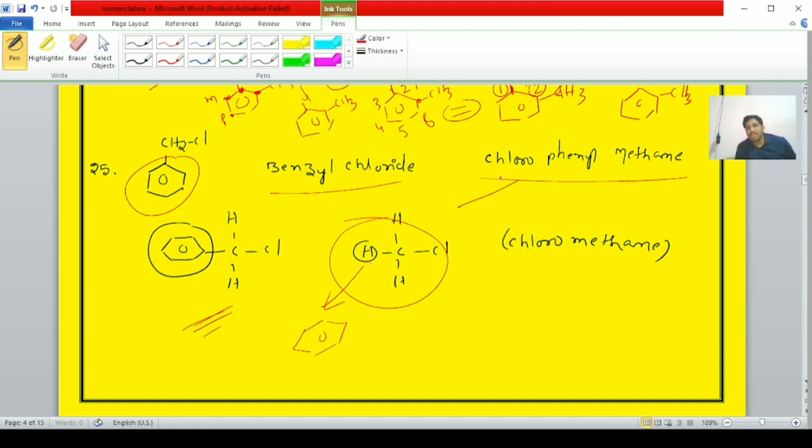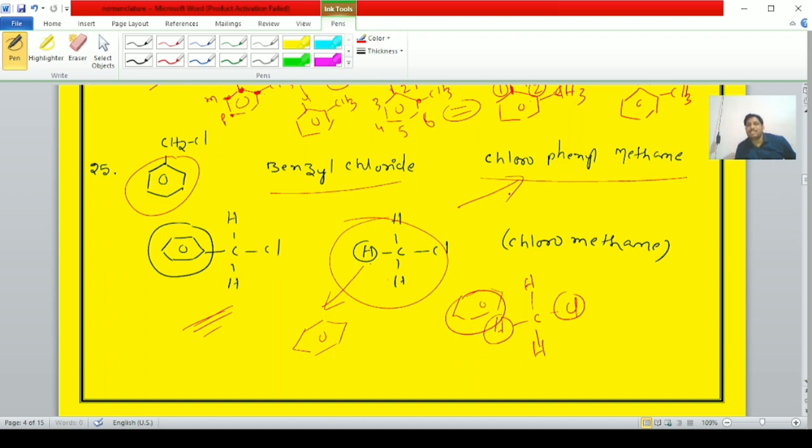Hence the IUPAC name is chlorophenylmethane. Follow correctly: it is known as chloromethane. In chloromethane, one hydrogen is replaced with which group? Phenyl group. That is nothing but chlorophenylmethane: one hydrogen replaced with the chlorine atom, one hydrogen with the phenyl group of methane.